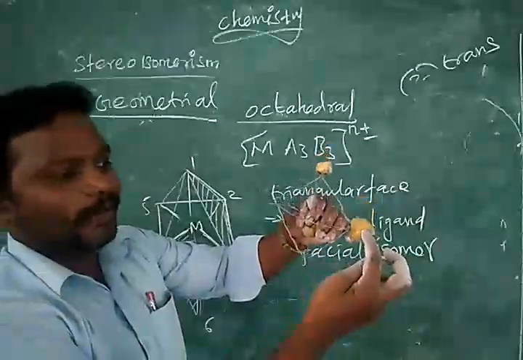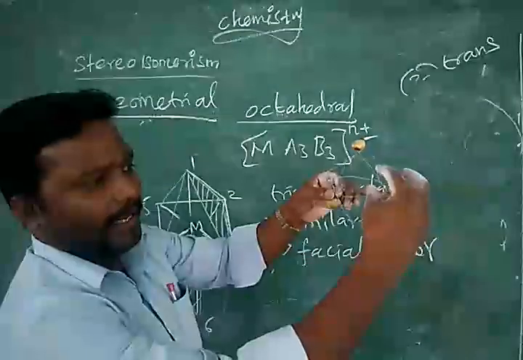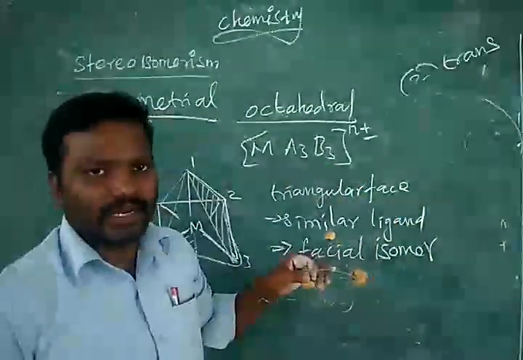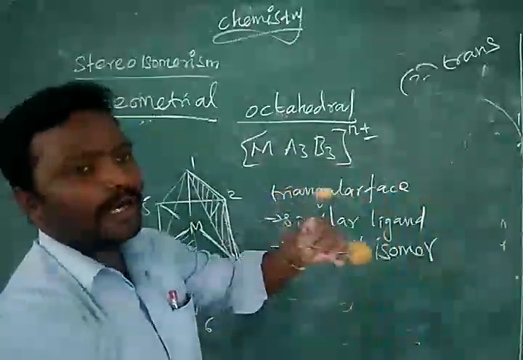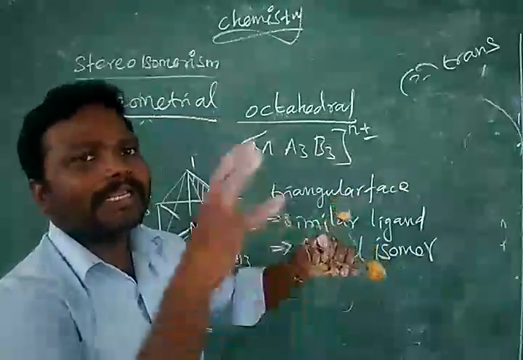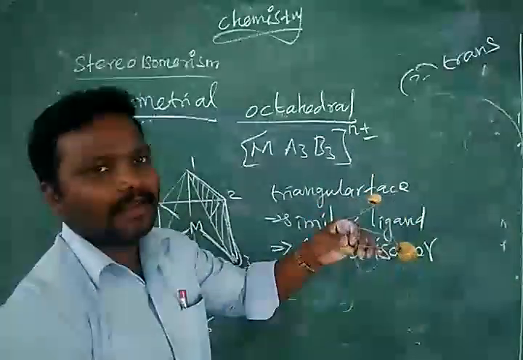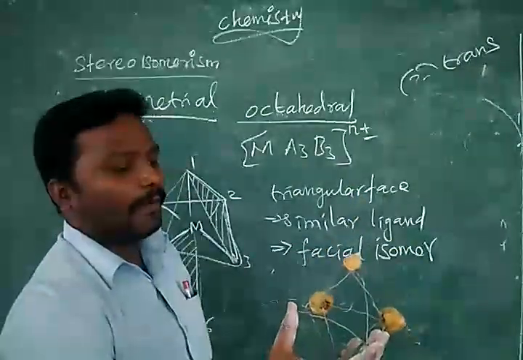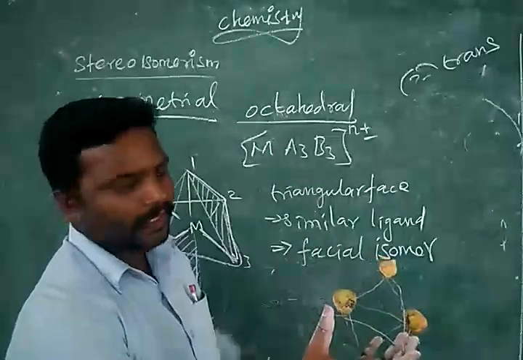You consider these baby coconuts are A. Then B will occupy 1, 2, 3. Only 6 corners are available. In the 6 corners, 3 corners of any triangular face are occupied by A, opposite 3 are occupied by B. If this isomer is formed, we can say that is facial isomer, right?